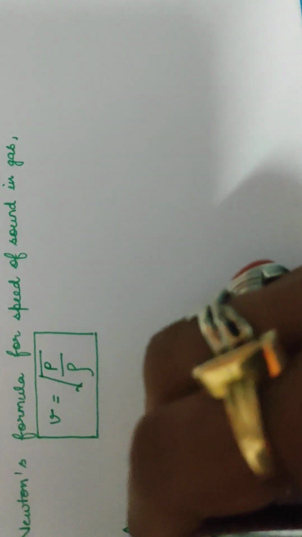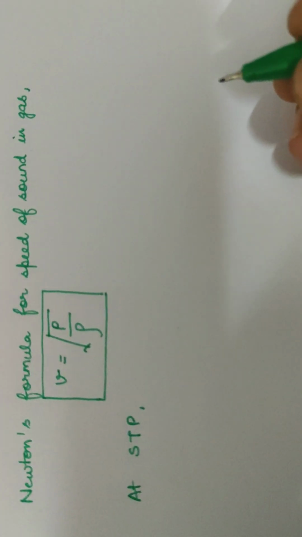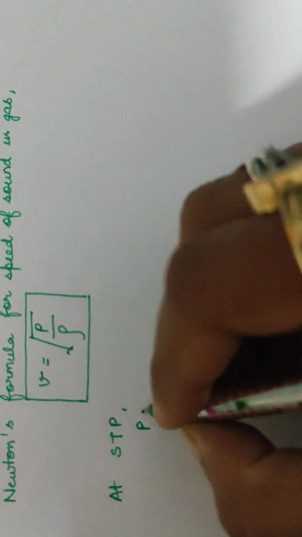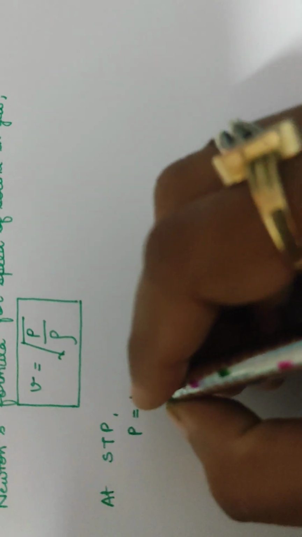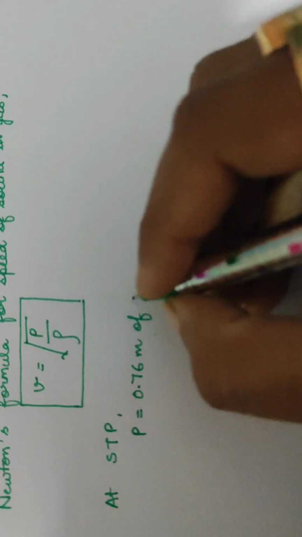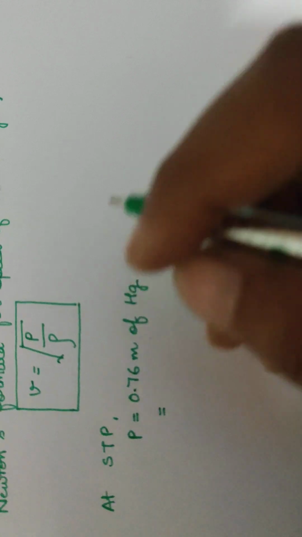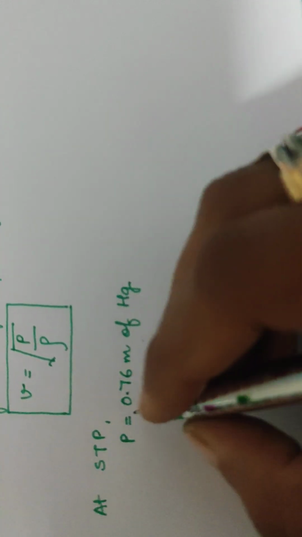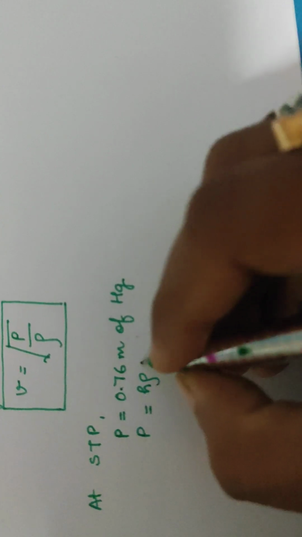Now at STP, what is STP? Standard temperature and pressure. Now what is standard pressure? We all know one atmospheric pressure is known as one standard pressure, which is also equal to 0.76 meter of mercury. Now if you put the values, you all know P is equal to h rho g.